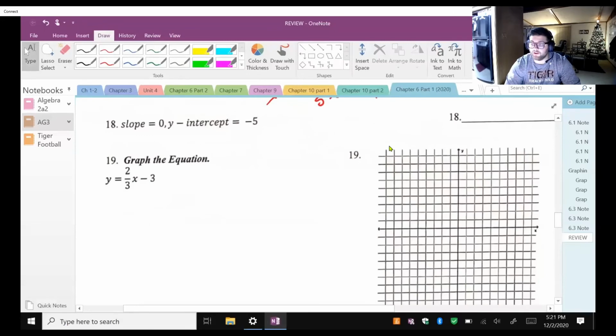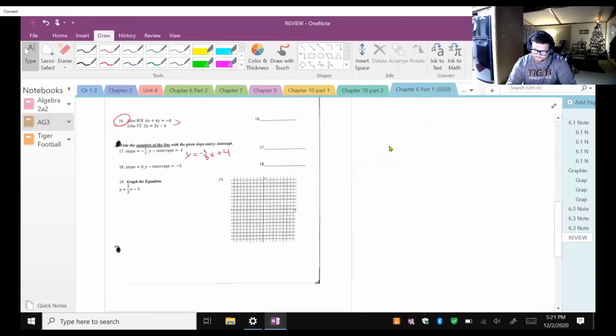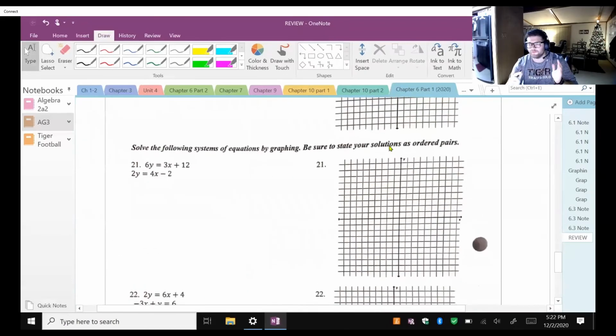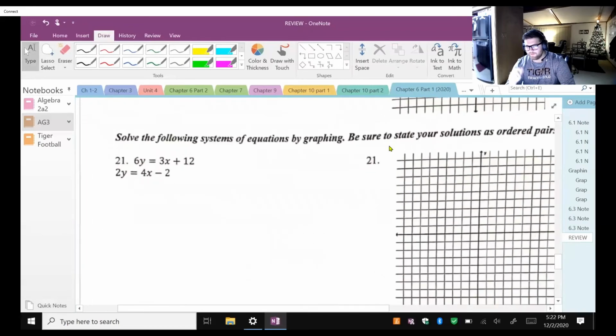All right, graph the function. Now we'll move on to graphing. Actually, let's skip this one and go to systems of equations. Let's make it a little bit harder, because we all know how to graph a function. Okay, you find the b value. I'll show you. So let's look at 21.